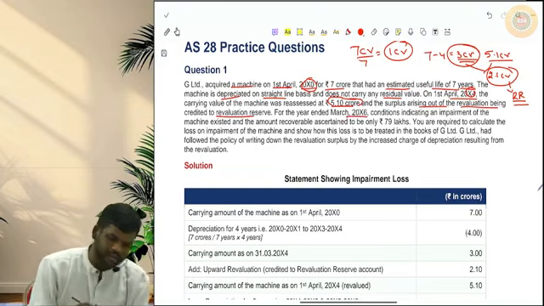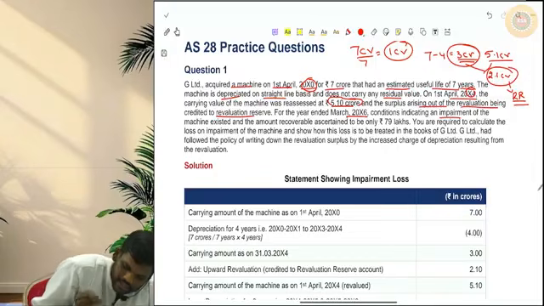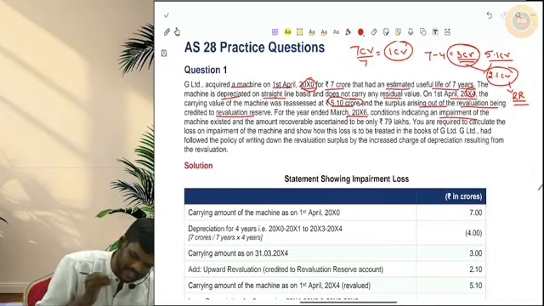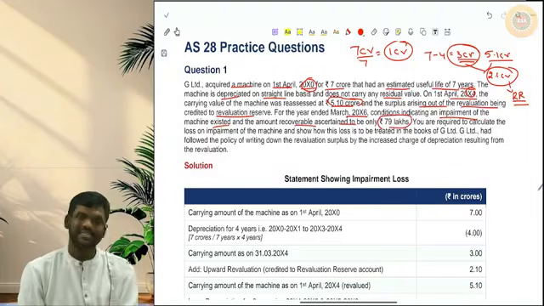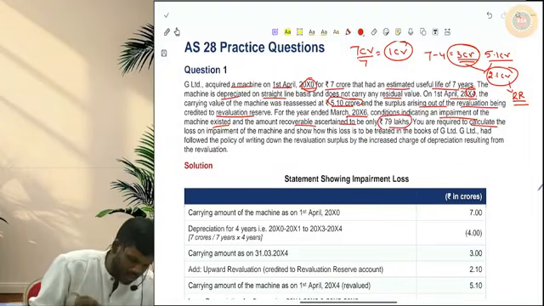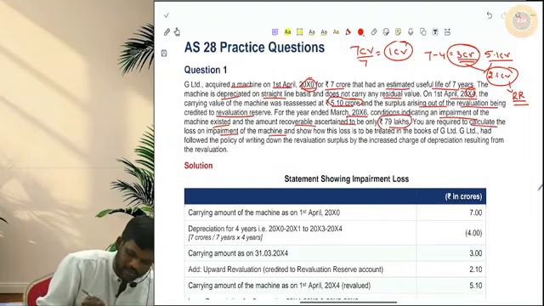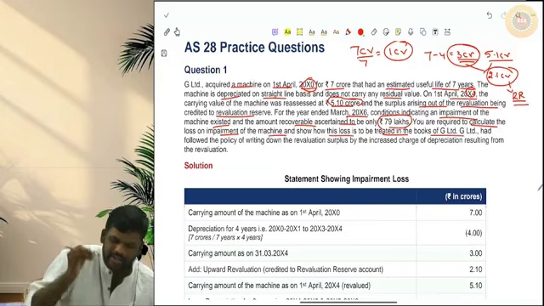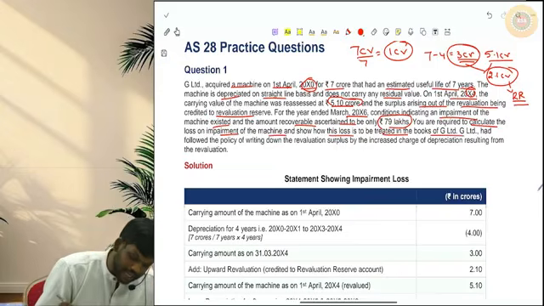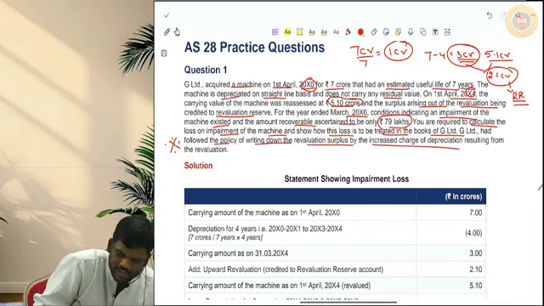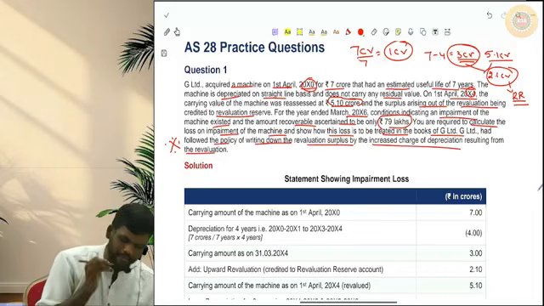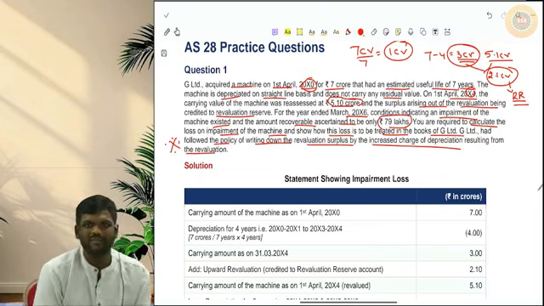For the year ended 31st March 20x6, conditions indicating an impairment of the machine existed and the amount recoverable was ascertained to be only 79 lakhs. You are required to calculate the loss on impairment of the machine and show how this loss is to be treated in the books of G Limited. G Limited had, last line very important, followed the policy of writing down the revaluation surplus by the increased charge of depreciation resulting from revaluation. Okay, let us see how to solve this.